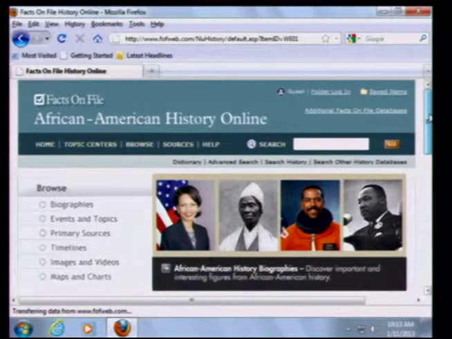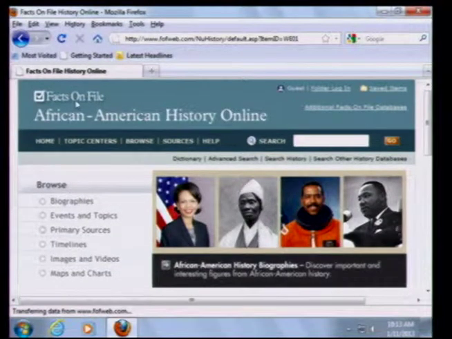And we have a whole series of databases that are in the Facts on File series. And we'll just do a search in one of the Facts on File databases to give you an example of how this works. You're writing a paper, let's say, on the famous African American abolitionist Frederick Douglass. So we can click here on the little search box and we can key in Frederick Douglass. And we can then click on Go.